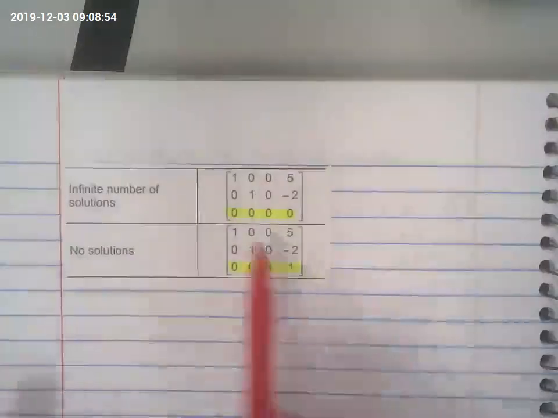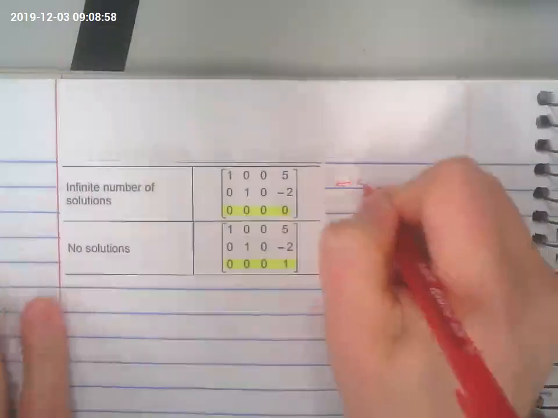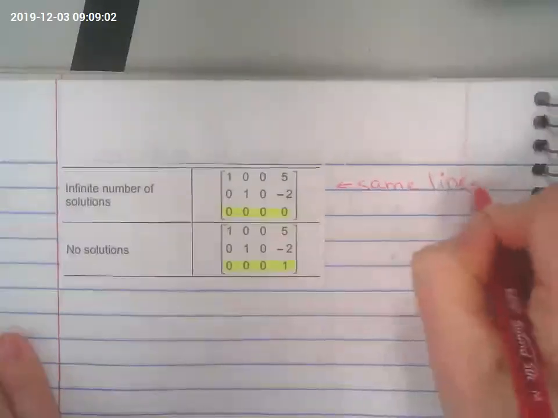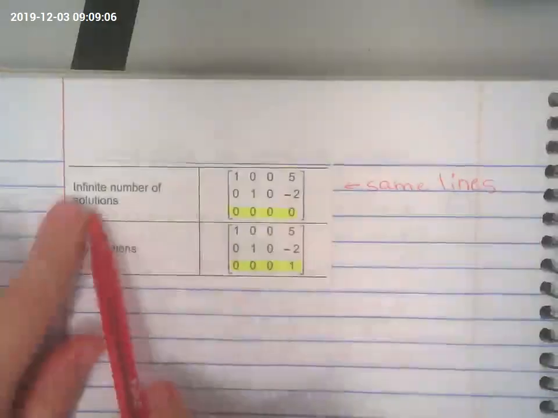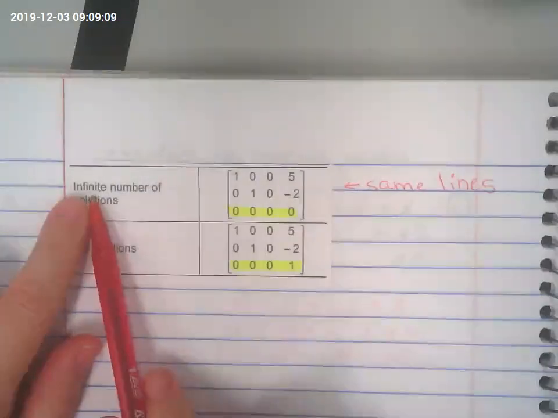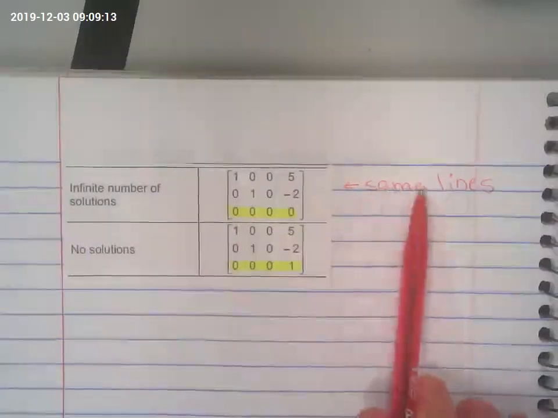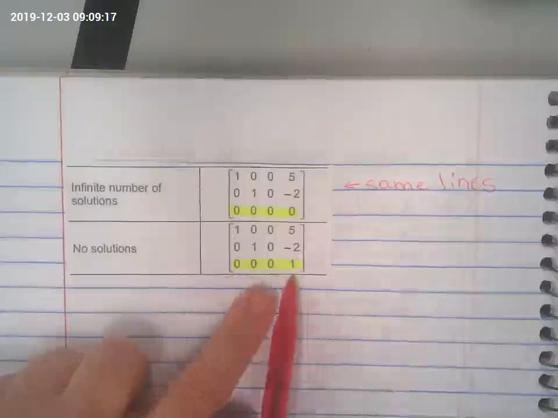So if you have all zeros for the third row, that means they're the same lines. If the lines are the same, they intersect at every single point. And when they intersect at every single point, the solution is an infinite number of solutions because the lines are the same.